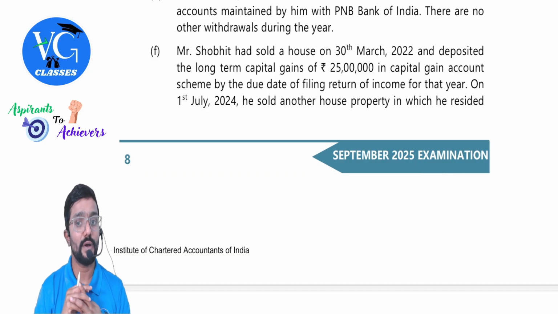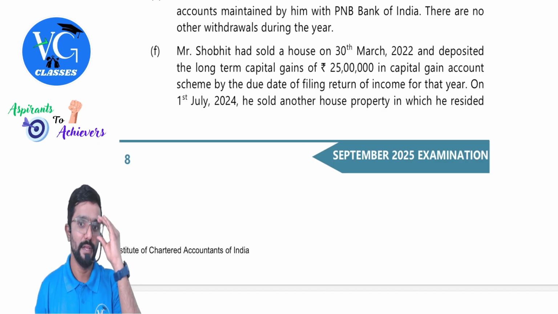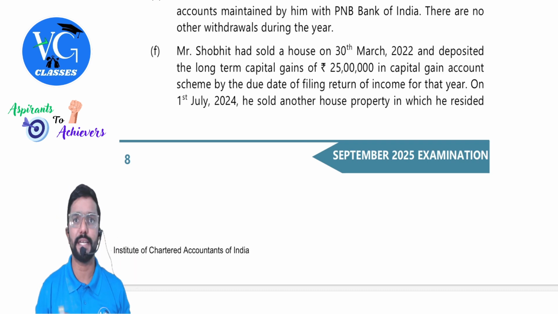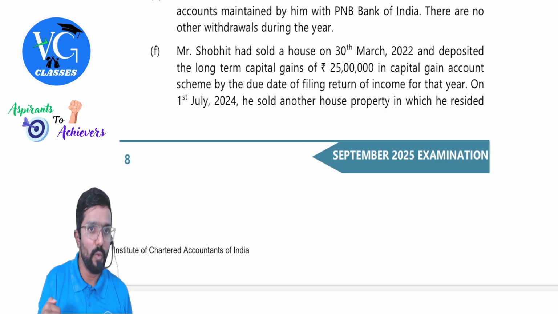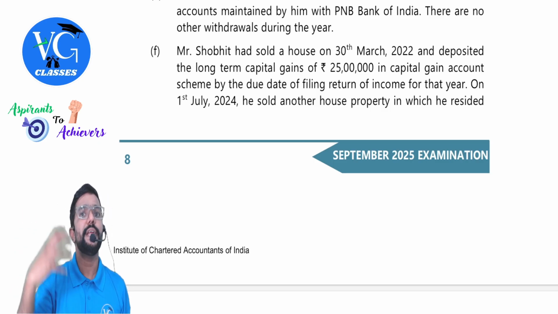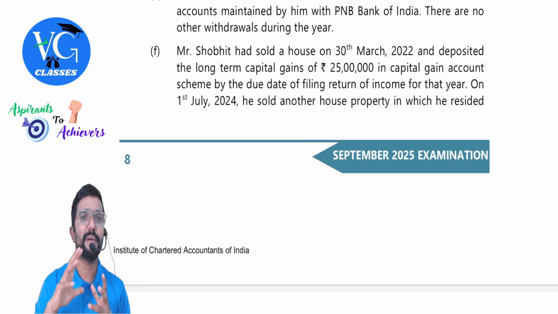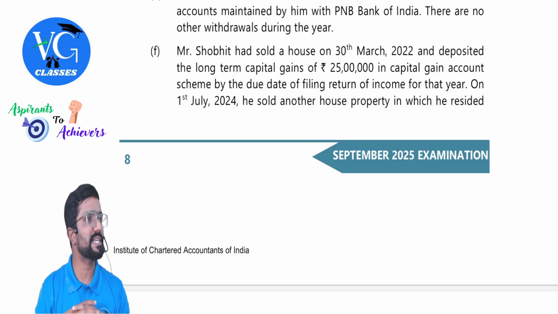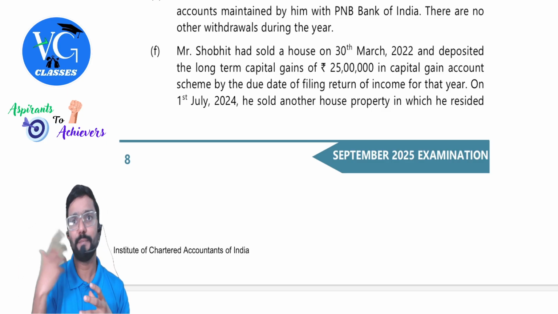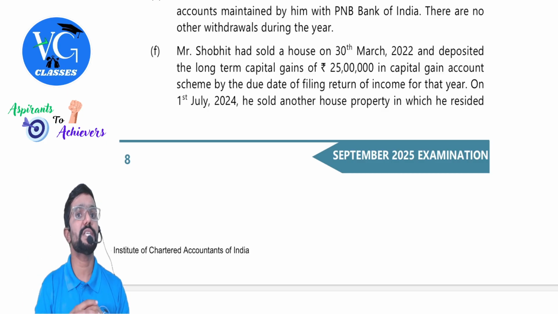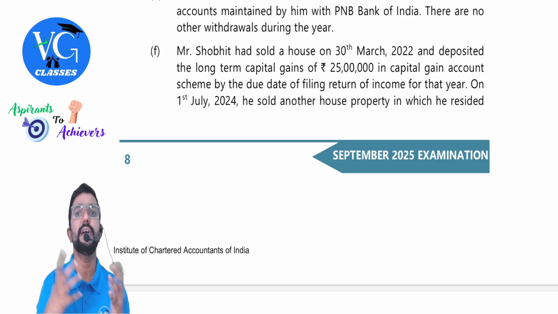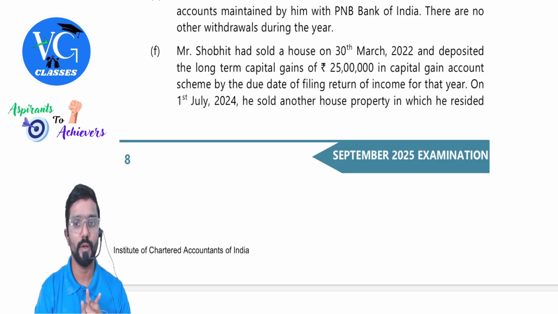Mr. Shobit had sold a house on 30th March 2022 and deposited the long-term capital gains of 25 lakh in the capital gains account scheme by the due date of filing the return of income for that year. Guys, if the assessee is willing to purchase a new asset and wants to claim exemption now, then he can deposit the amount into the capital gains account scheme and claim exemption. But within the period: if he is willing to purchase the house, within 2 years he has to withdraw and purchase the house. Or if he is willing to construct, within 3 years he has to withdraw the money and construct the house.